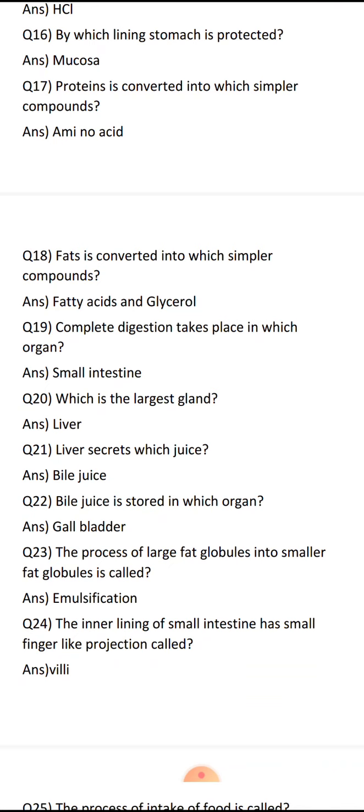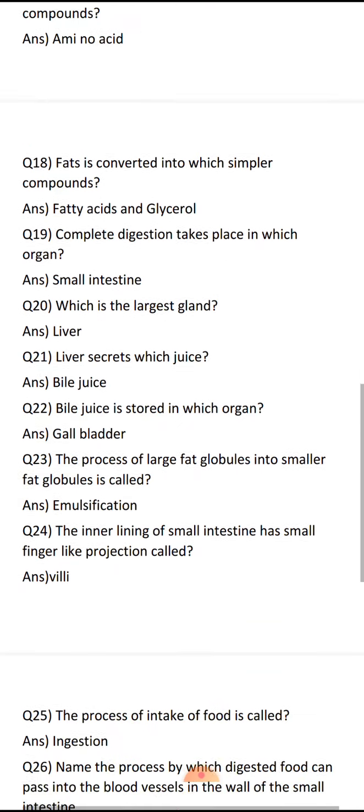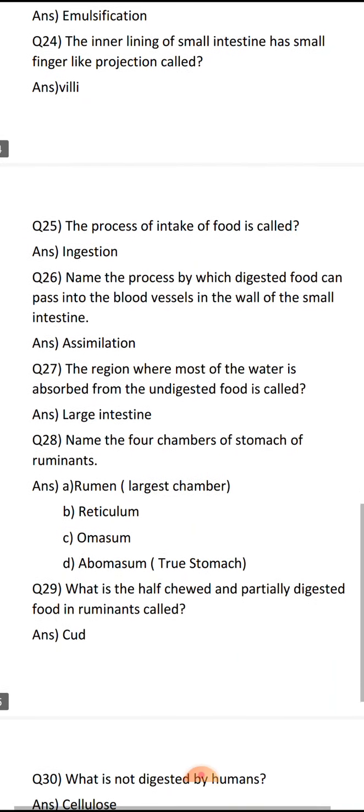Liver secretes bile juice, which is stored where? In the gallbladder. And the process of breaking large fat globules into small fat globules is called emulsification. Okay. And the inner lining of small intestine has small finger-like projections. They are called villi. This helps to increase the surface area.